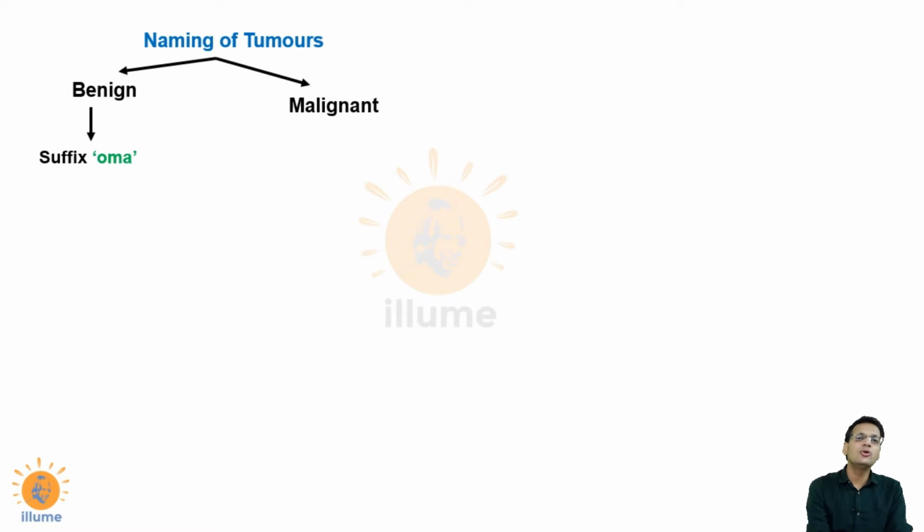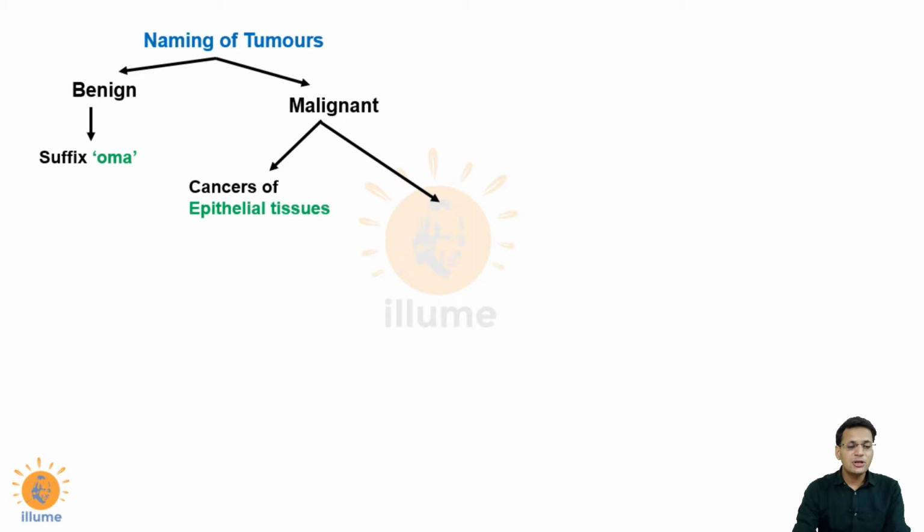For example, if the benign tumor is of fibrous tissue, that would be called fibroma, or if it is of bone, then it would be called osteoma. Now coming over to malignant tumors, which are also called cancers. Naming of cancers depends on the tissue from which these have originated. If the cancers are of epithelial tissue, then the suffix which is used is carcinoma.